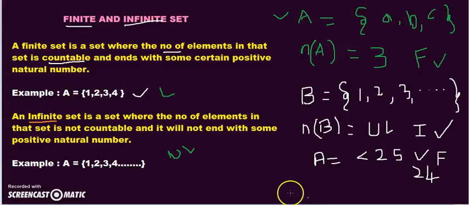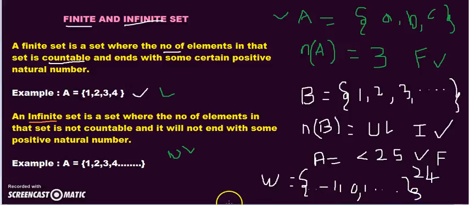When I say the set of whole numbers, what are the whole numbers? Your negative numbers, your positive numbers, and the 0. It is a never ending process. You have continuous numbers in the set of whole numbers.